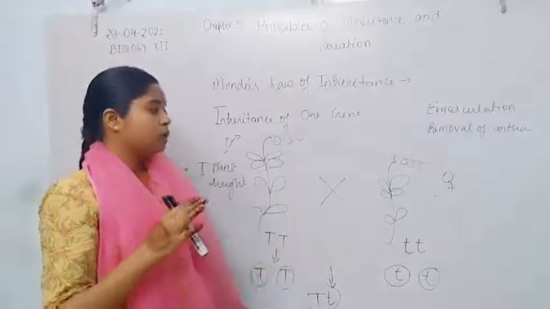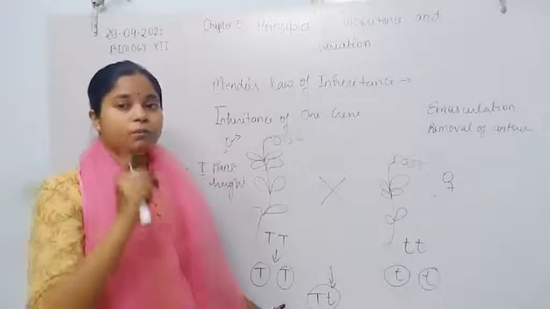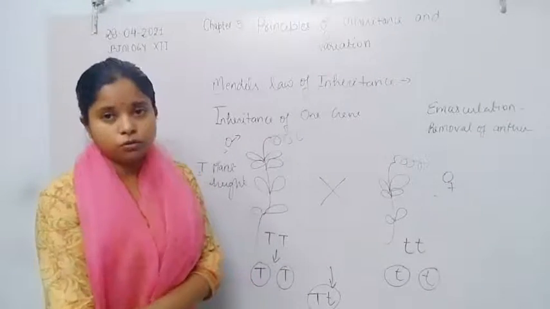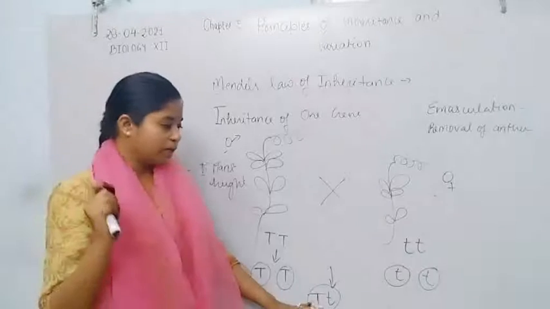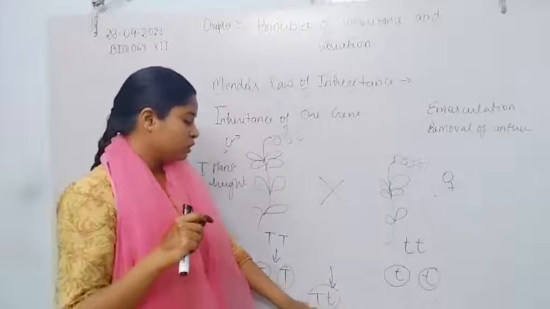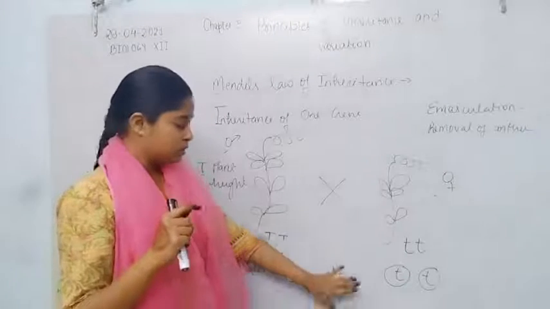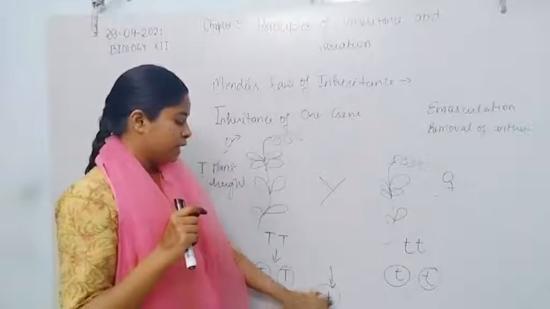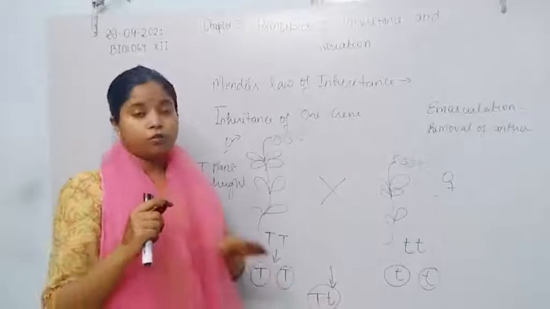According to Mendel's law, in the F1 generation हमें वही characteristic दिखाई देंगे जो dominant होंगे. If capital T is present, the small t does not show its characteristics, and capital T suppresses the characteristics of small t.